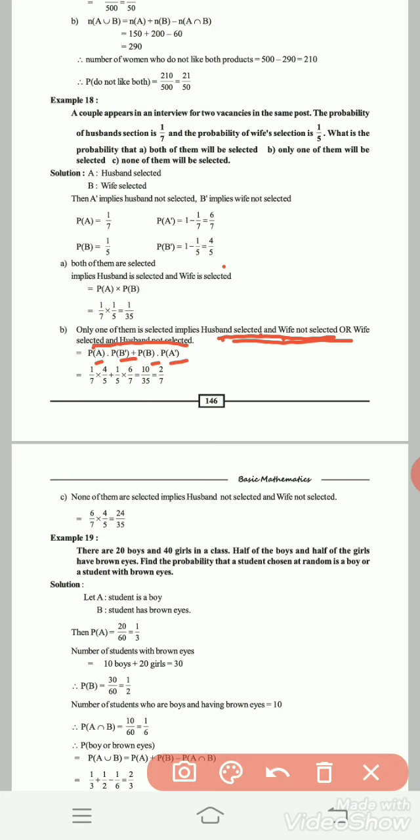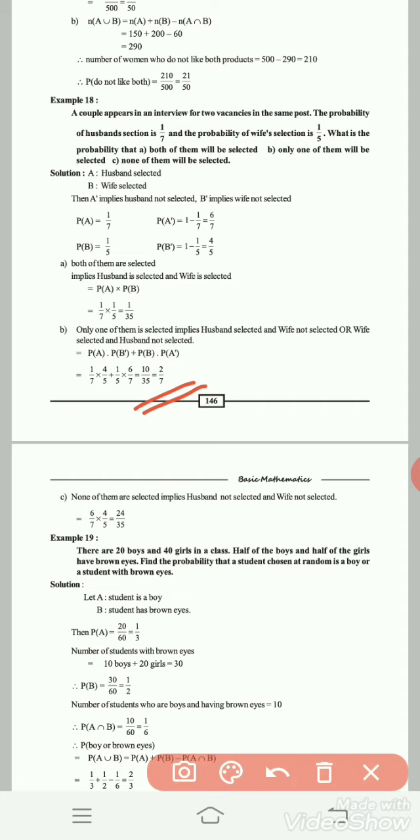Now substitute the values. P of A is 1 by 7, P of B dash is 4 by 5, plus P of B is 1 by 5 into P of A dash is 6 by 7. That is 4 by 35 plus 6 by 35, which is 10 by 35, that is 2 by 7.